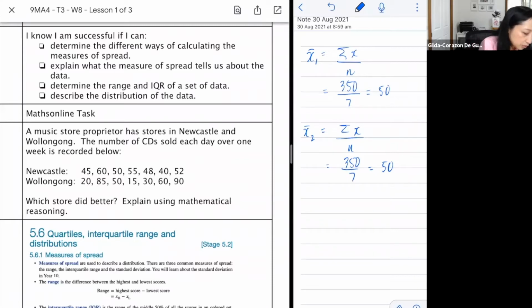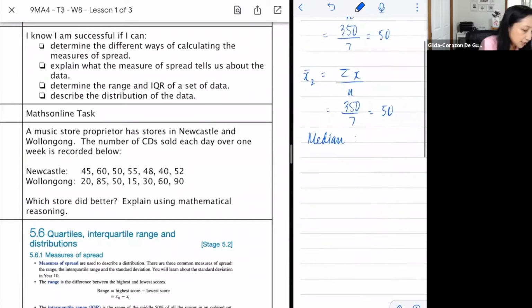Maybe we can look for the median and decide. We'll see if we can get the median of the first one. We have to figure out what's the smallest, and the smallest would be 40, 45, 50, 52, 55. What's the next one? Did we forget something?